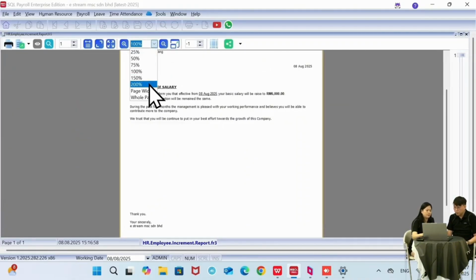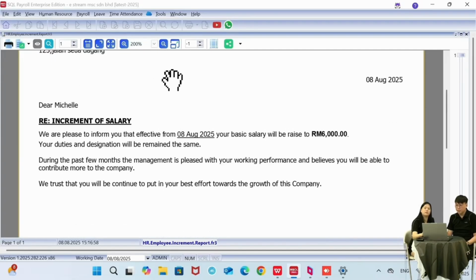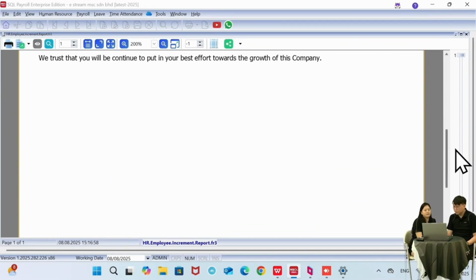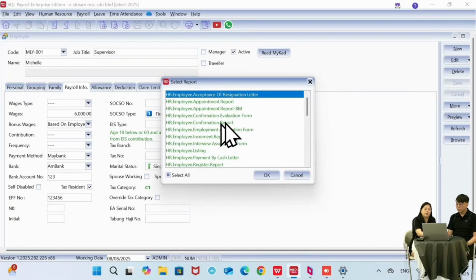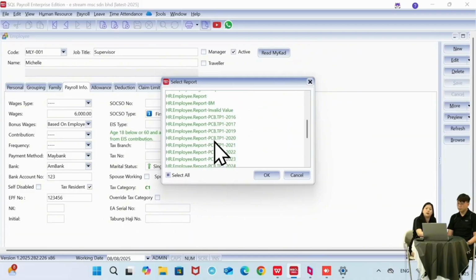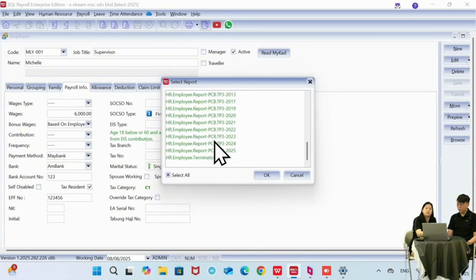Okay, let me zoom a bit. Something like this, increment of salary, so you can send to your employee instead of you needing to manually prepare it. Okay, so actually under maintain employee, we have many of the HR reports that you require. So you just have to click on the preview button, it's up here. So we have the acceptance letter, we have the confirmation letter, we have the listing, all these forms that you will need, including the TP1, TP2, TP3. So you just come over here and preview.